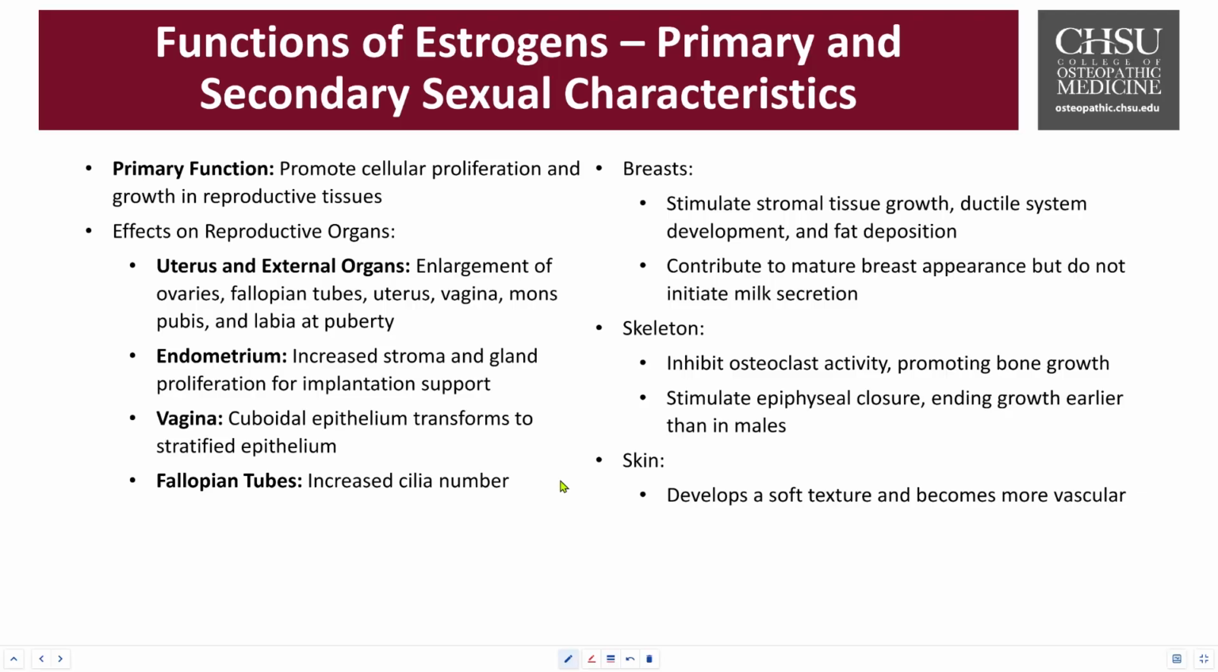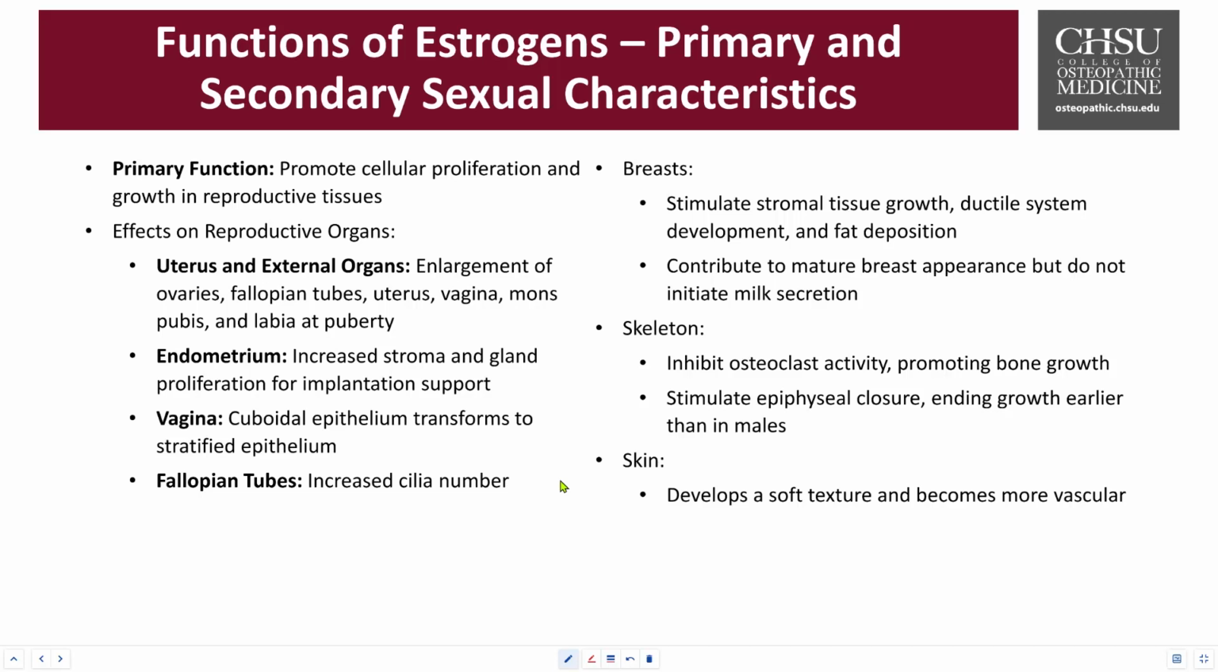It also then increases the stroma of the endometrium. It also boosts up the glandular proliferation, the coiling that allows implantation support. The vaginal tissue also transitions from a cuboidal epithelium to a more stratified texture. And the fallopian tubes also increase the number of cilia to help movement of the egg. The breast tissues are also stimulated. There's more stromal growth, the ductal system gets developed, and also more fat deposition. This helps then contribute to the fuller look of the breast tissue as well as initiating milk letdown reflex.